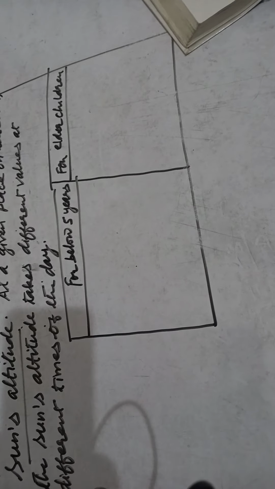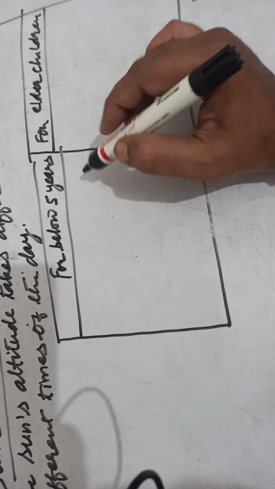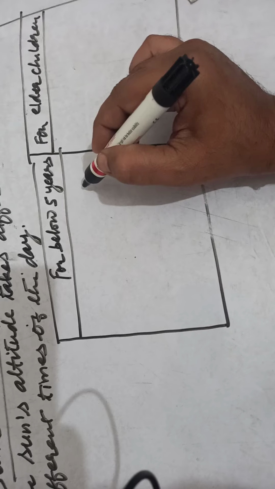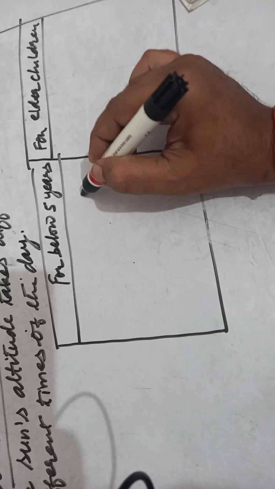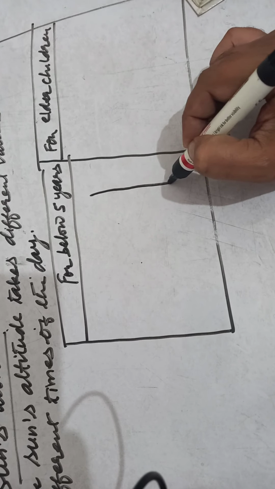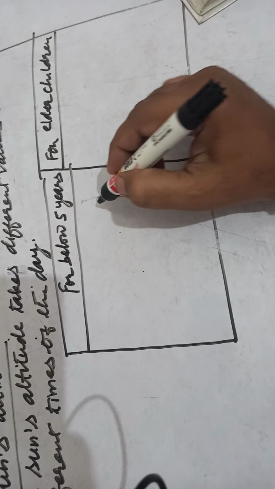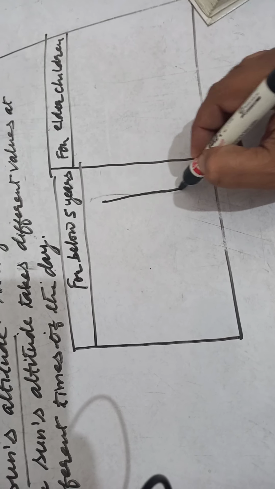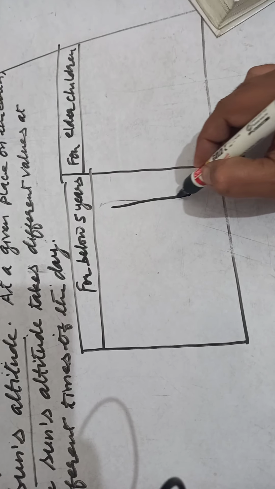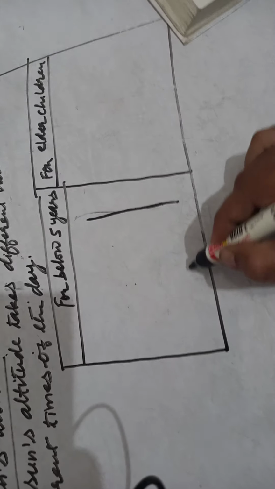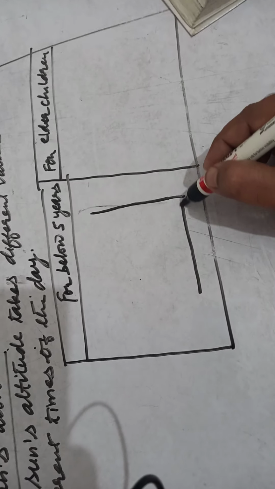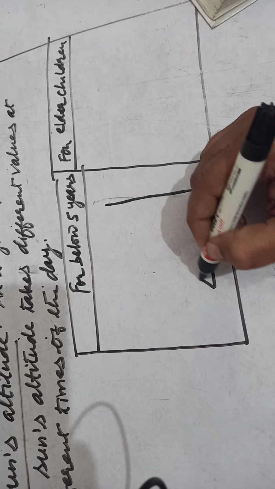Slide means, all of you must be knowing, slide means nothing but fisal patti. So for children below 5 years, let this be the height of the slide over here. This is the height of the slide, not the length of the slide. And see, the slide is drawn like this.